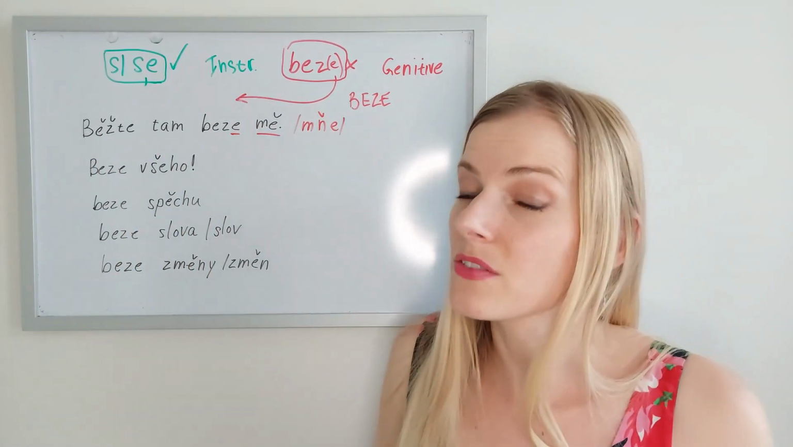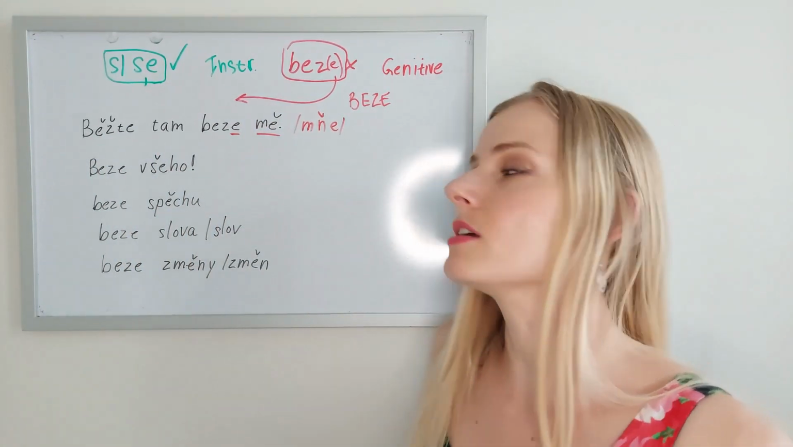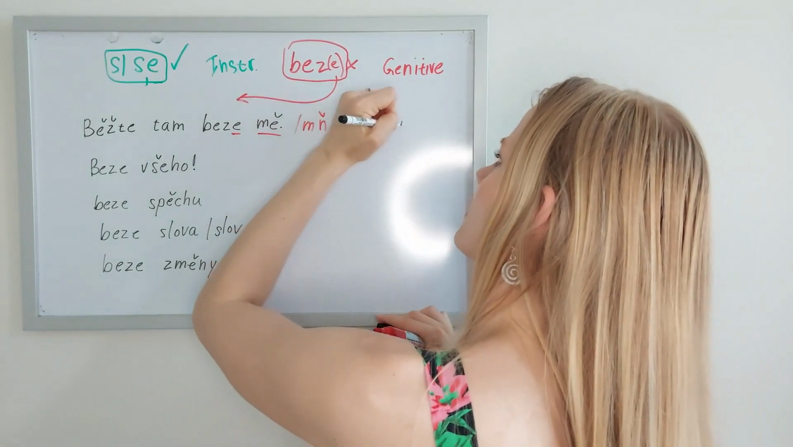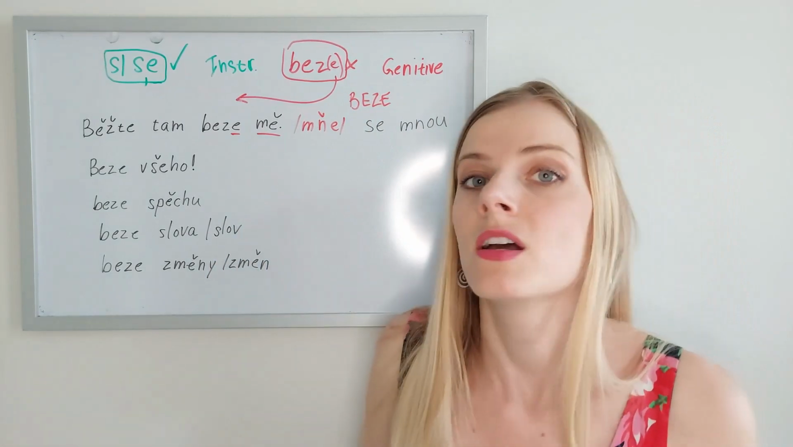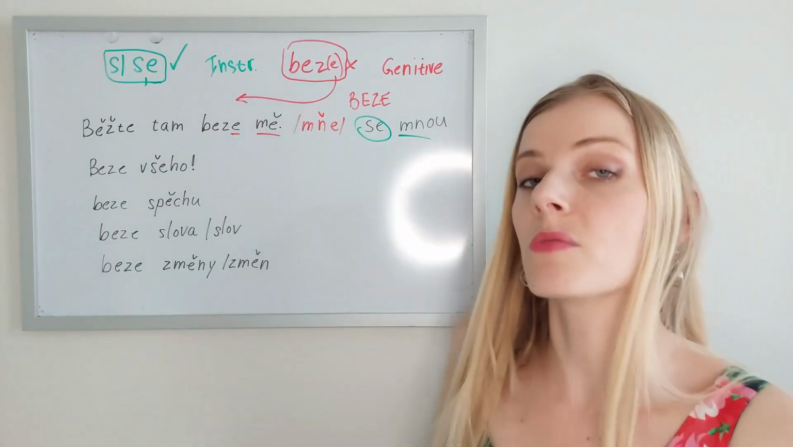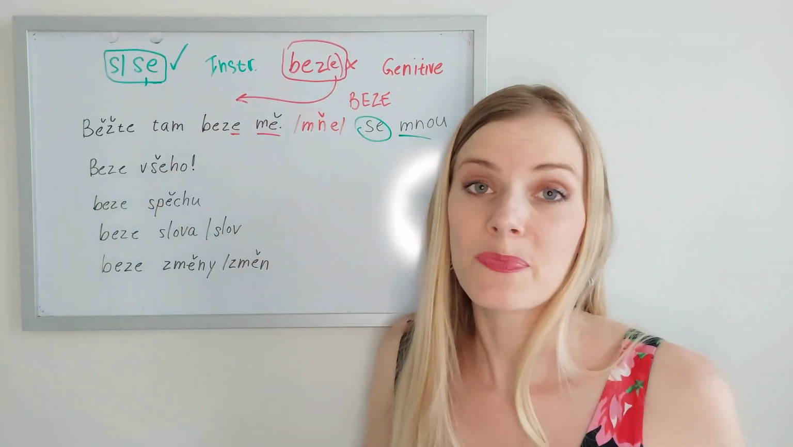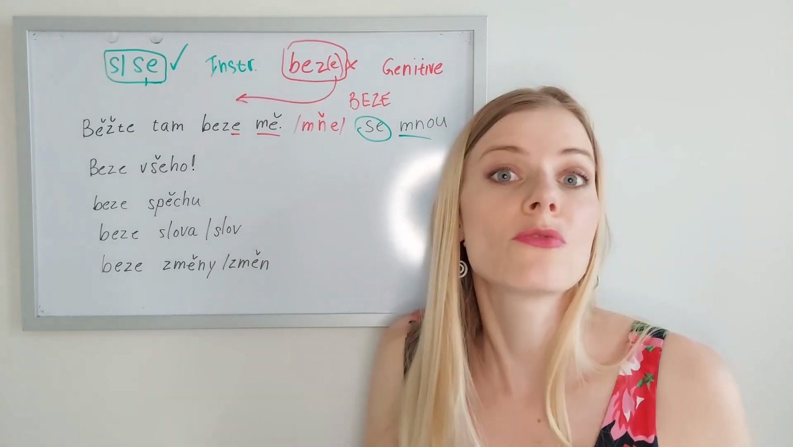The same way, if you want to say with me, you also write se mnou. Also se mnou, not s mnou, for the same reason. Beze všeho. This expression means of course.